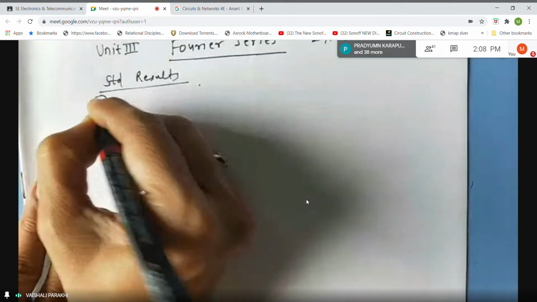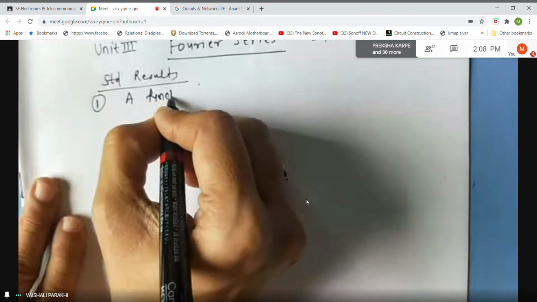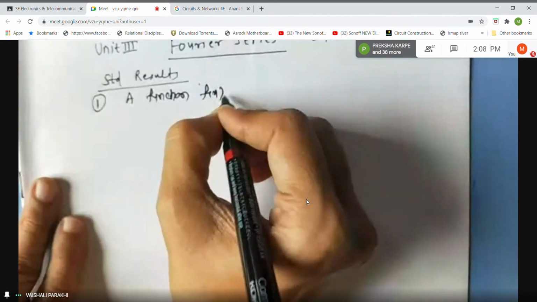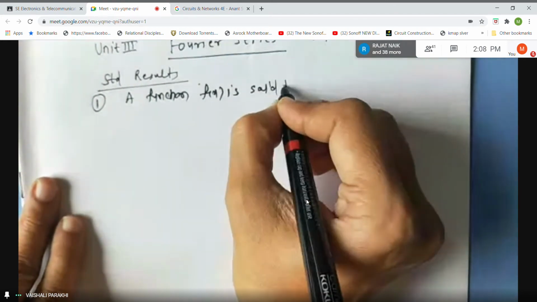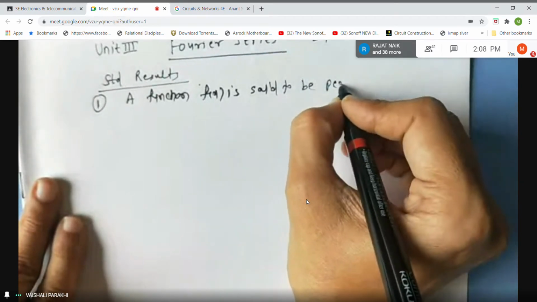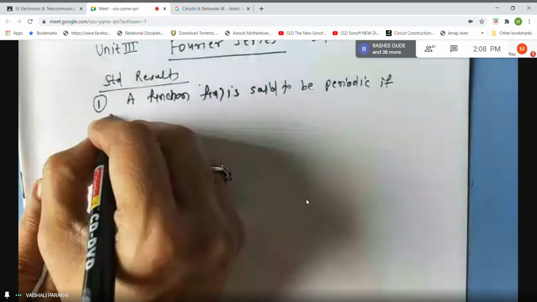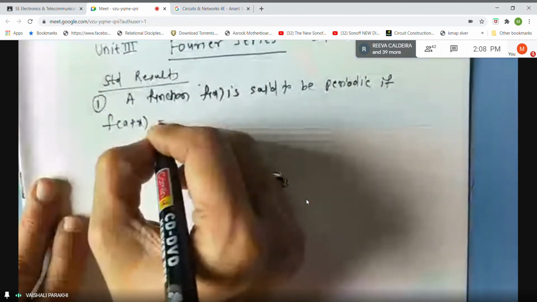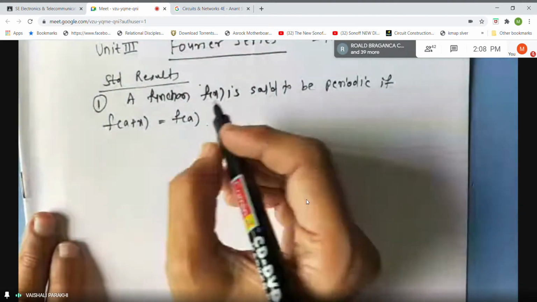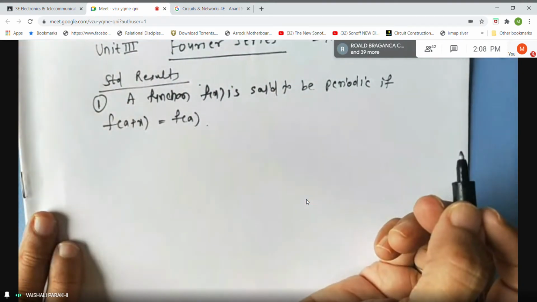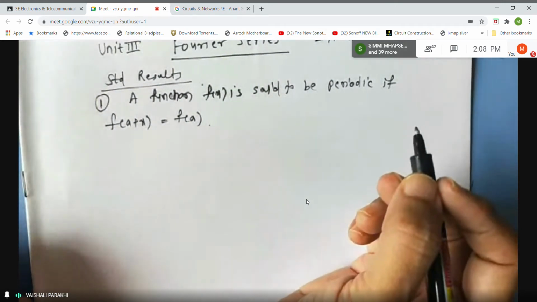Point number one: a function f of x is said to be periodic if f of a plus x is equal to f of a, where a is called the period of the function. This we have seen in Laplace transform also, students. Now you can give some examples.